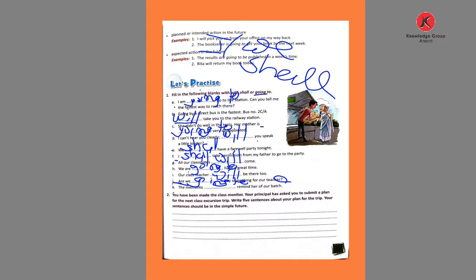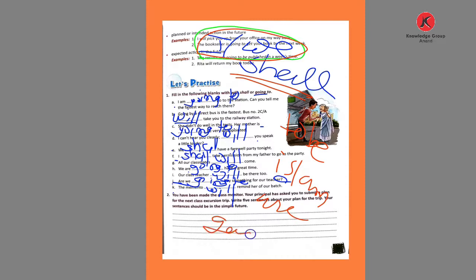And the last one, K, the memento dash remind her of our branch. So what do we write here? Write will. If you find these two things, I and we, then you write shall. If you find a to be form, which is, am, are, then write going to as an answer.